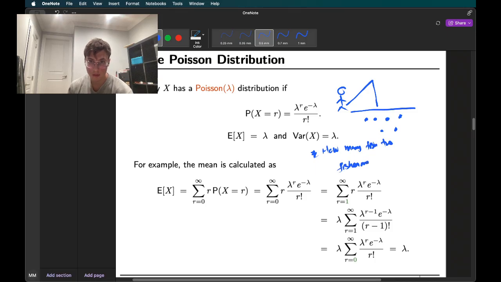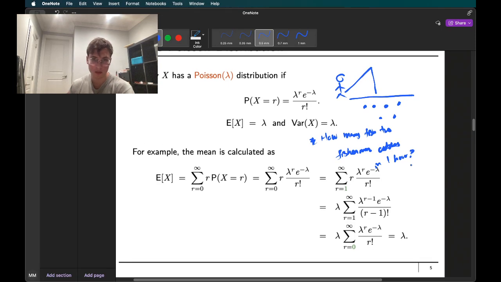So it's possible for the fisherman to catch 0 fish, or for the fisherman to catch an infinite number of fish. On average, he's going to catch lambda amount of fish. Yeah, that's the Poisson distribution. So as soon as you catch your first fish, you can try to keep fishing and catch as many as you can.